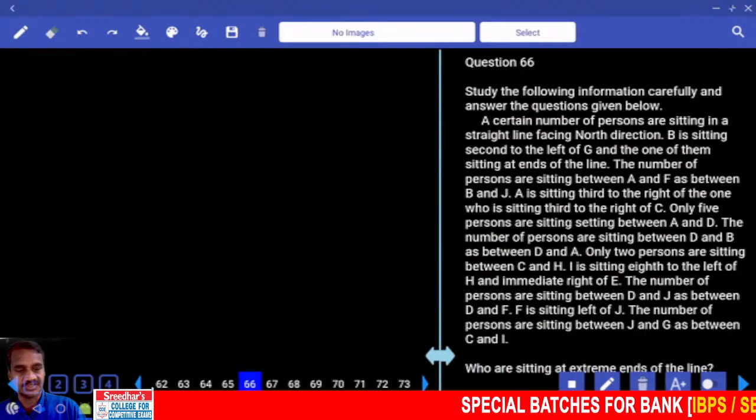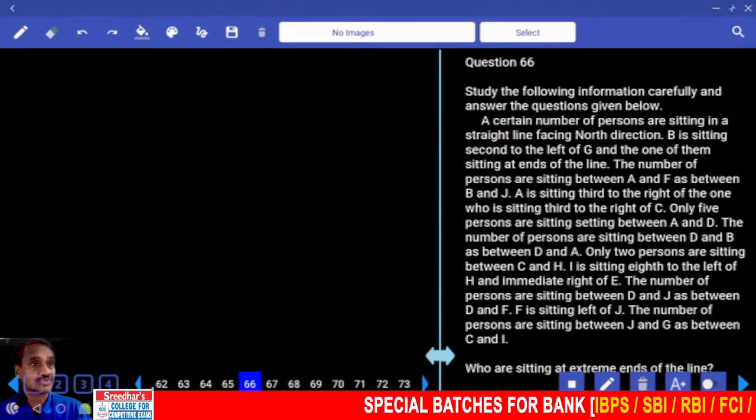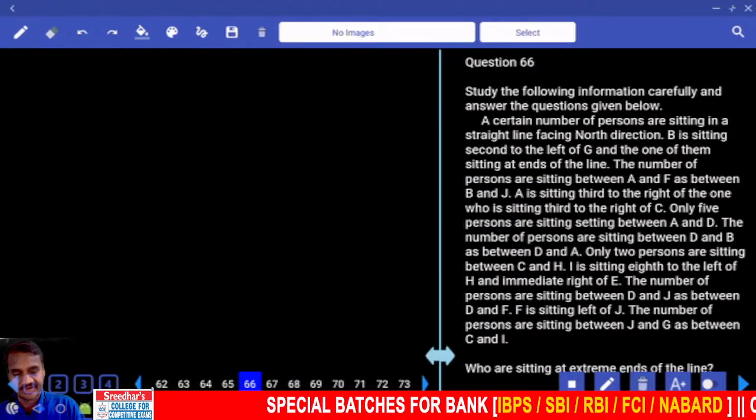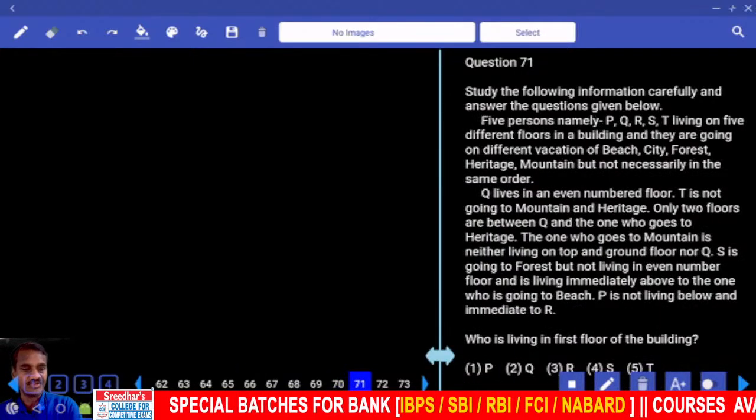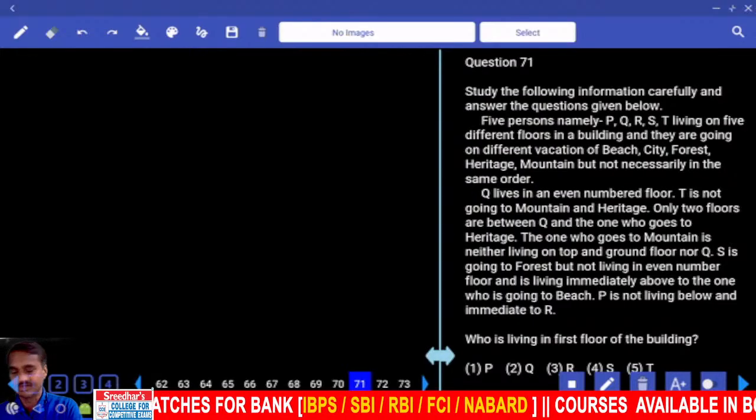Certain number of persons are there. Now, certain number of persons, first or second priority? Second priority, definitely under the second priority. Then 71. Now question number 71 onwards.